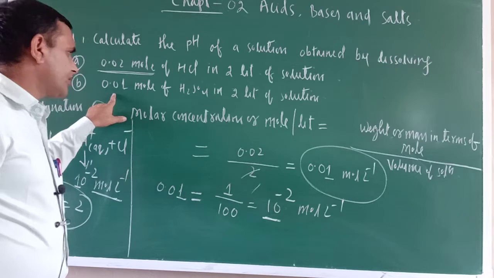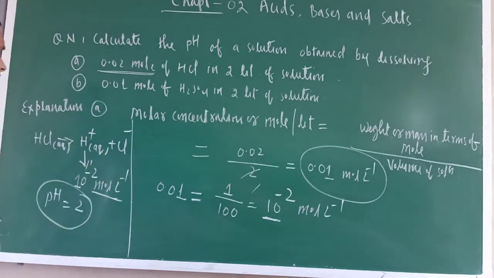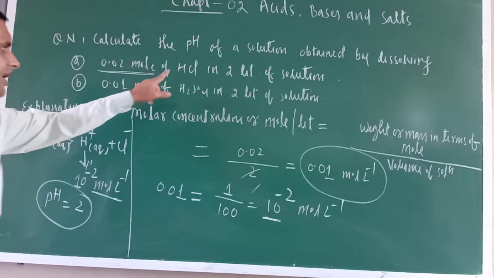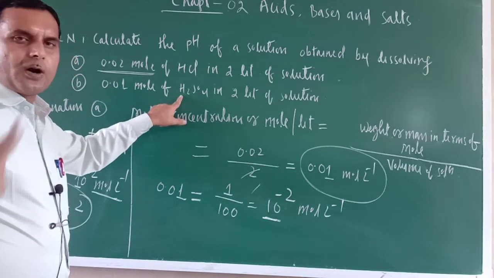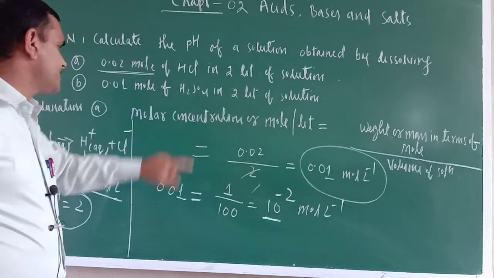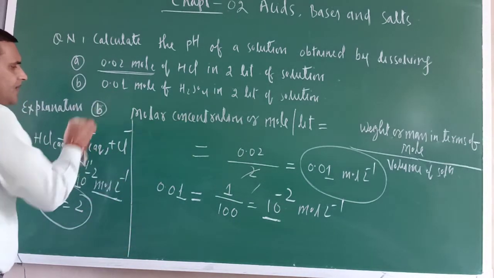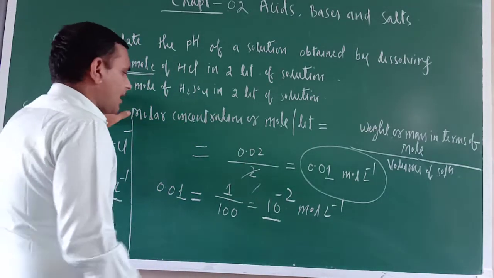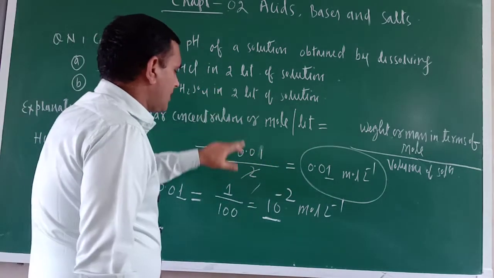What about the second question? In the same way we can write this one also. So only what would be the difference? Just see. In place of HCl, what is there? H2SO4 is there. So now in HCl only one H positive is there. In H2SO4 how many are there? 2 H positive is there. So just see. Now write down here explanation B. Now molar concentration same formula. Now here what would be there? 0.01. Okay. Now what is the volume of solution?